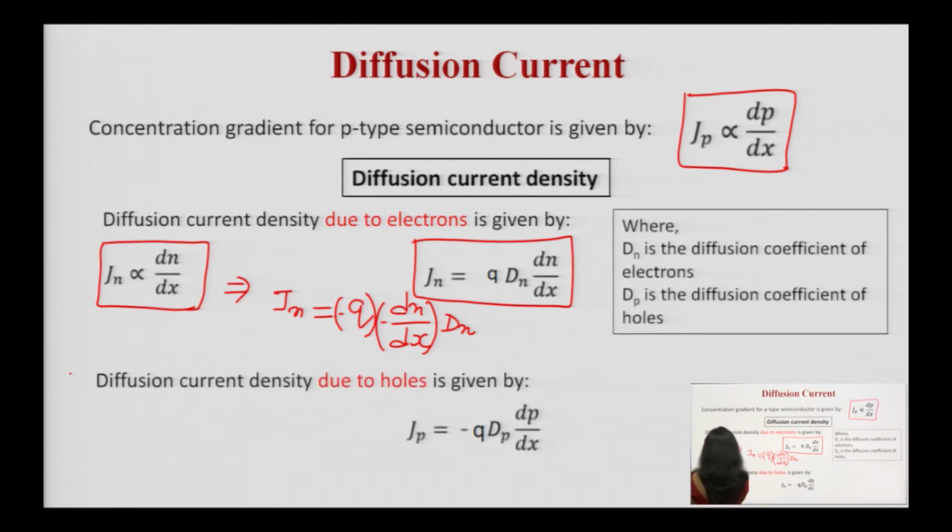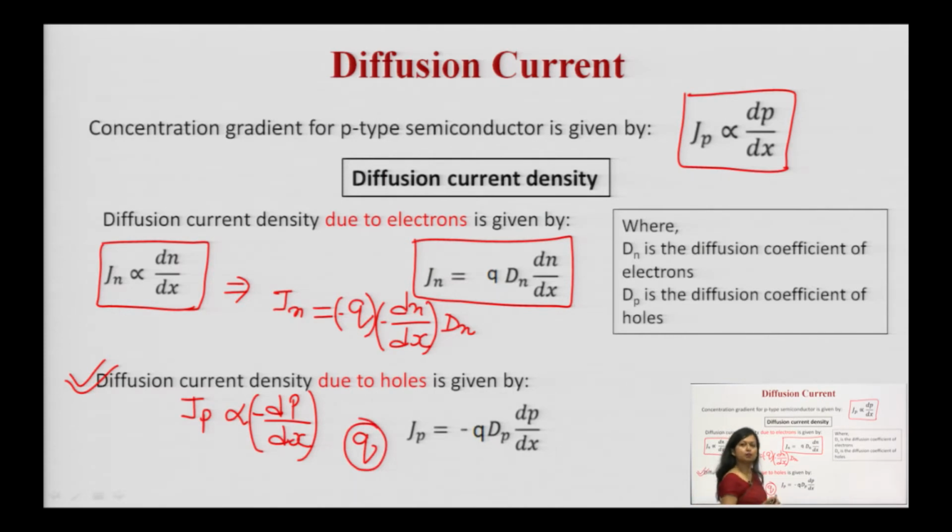Similarly, diffusion current density due to holes. You know that Jp is directly proportional to dp upon dx. There is a decrease in this, so you have included a minus sign. Dp is the proportionality constant which you have included over here, and q is the charge on the hole.